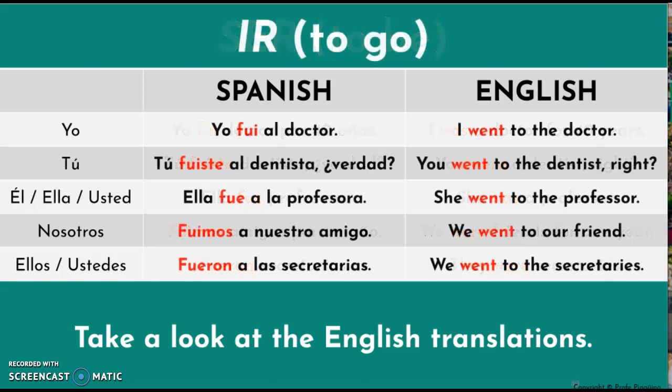Now let's look at a few examples of the verb ir, which means to go. Yo fui al doctor. I went to the doctor. Tú fuiste al dentista, ¿verdad? You went to the dentist, right?